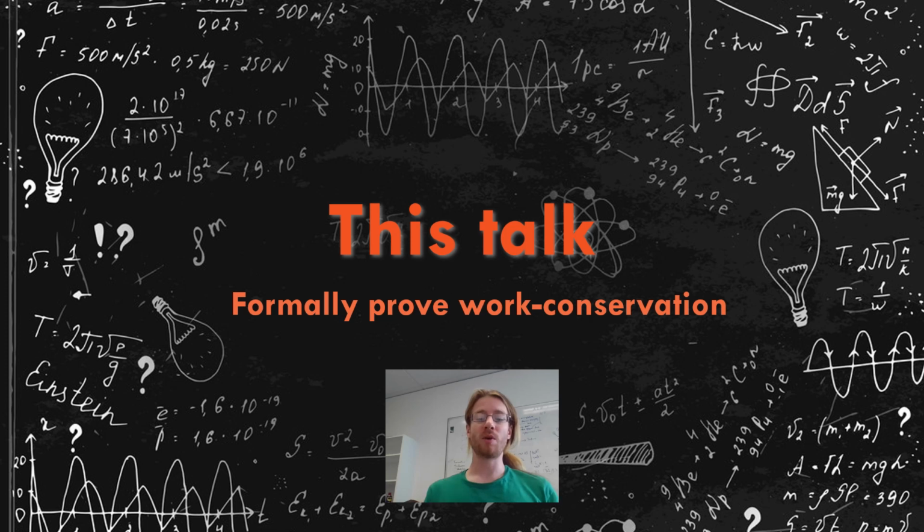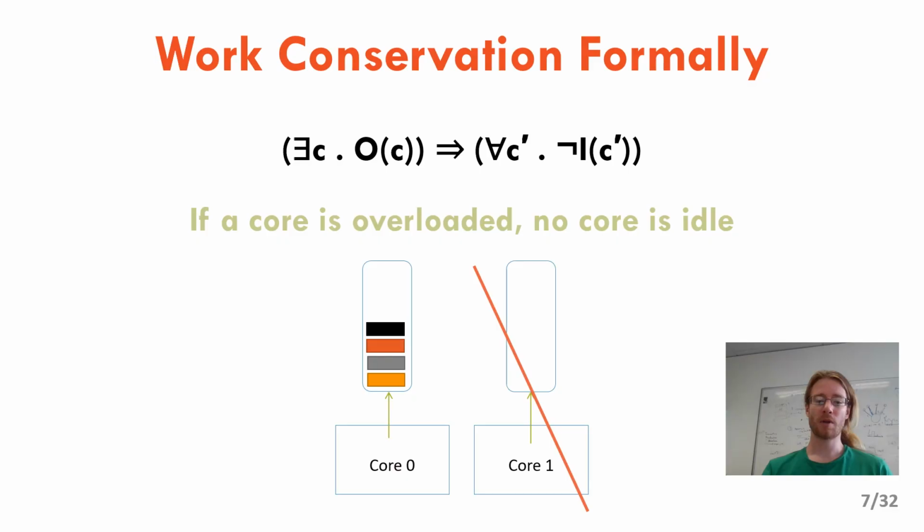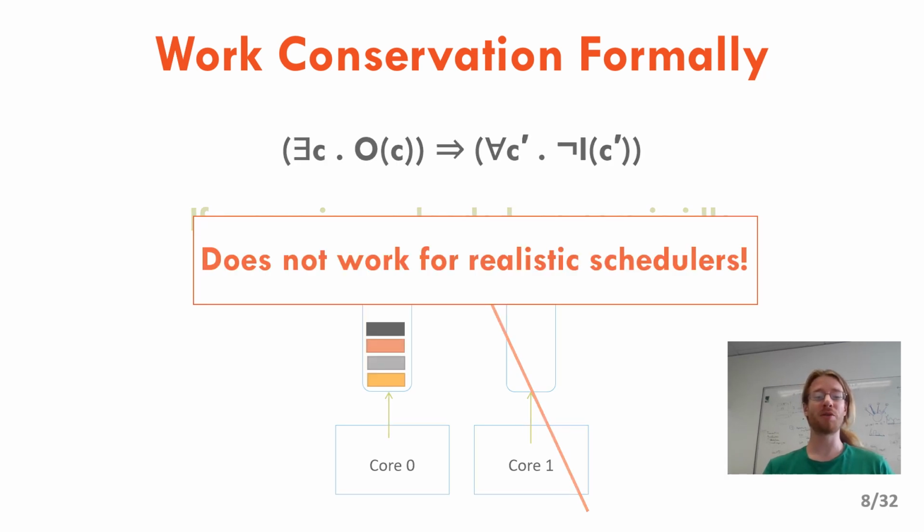So in this talk, I will argue for a different approach using formal proofs. To do proofs, we need a formal definition of work conservation. Reusing the intuition from the first slide, we can write what is work conservation mathematically. If there exists a core which is overloaded, then all other cores of the machine shouldn't be idle. But surprisingly, this definition doesn't work on realistic schedulers, and let me explain why.